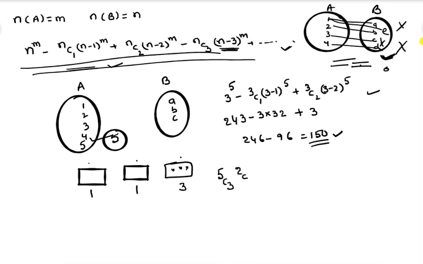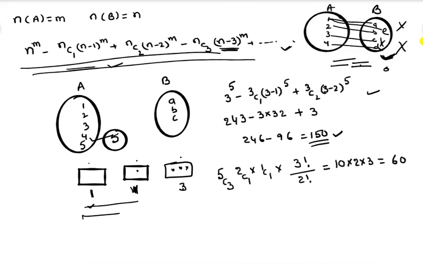Again from the remaining 2 balls select 1 ball for this box, and the remaining 1 ball goes to the last box. Now here 1, 1, 3 is written. You may keep 3 in this box, or in that box. That's why we can arrange them in 3 factorial by 2 factorial, because identical ones are there. Now 5C3 is 10, into 2 into 3, so we get 60 as an answer.